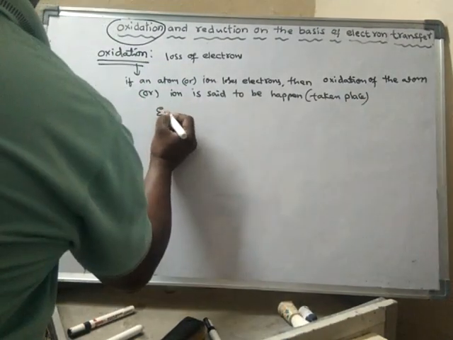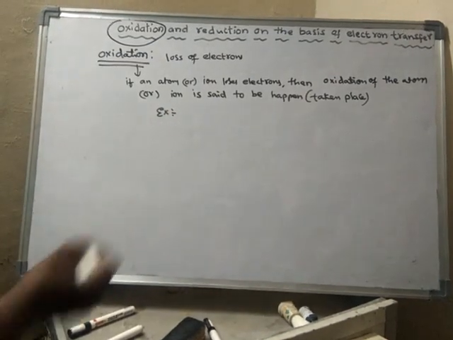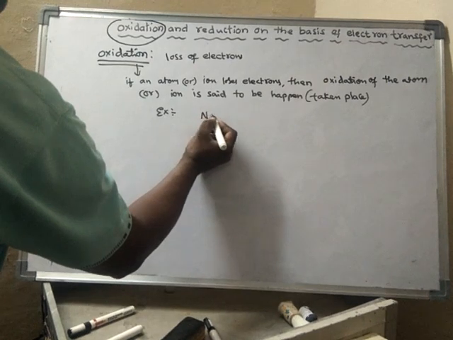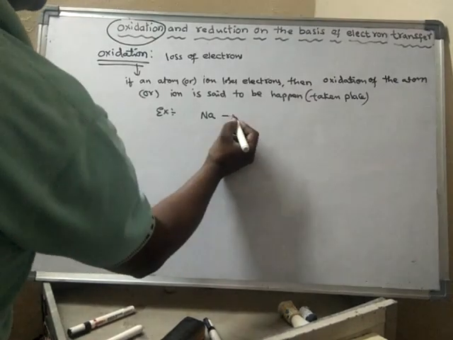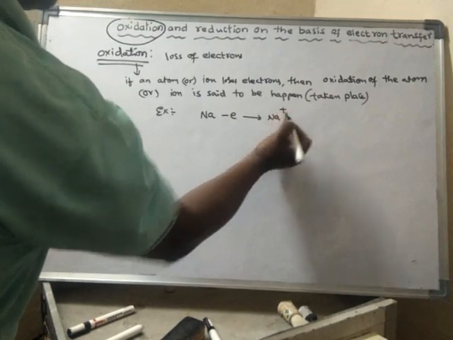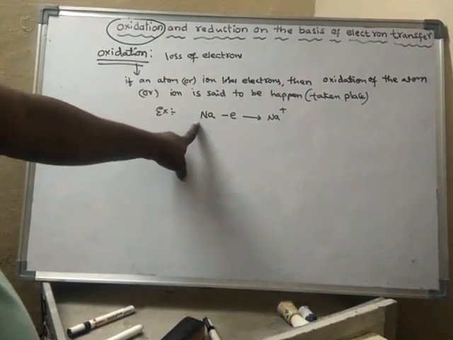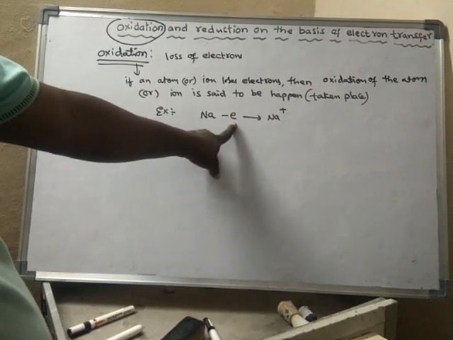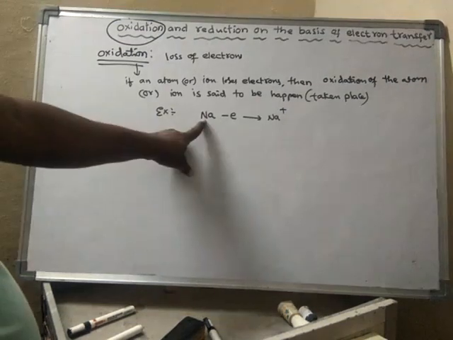If you see an example, sodium is a metal. Generally metals lose electrons. So sodium loses one electron and forms Na+. Why? Because this is an unstable atom. It loses one electron and becomes a stable ion.